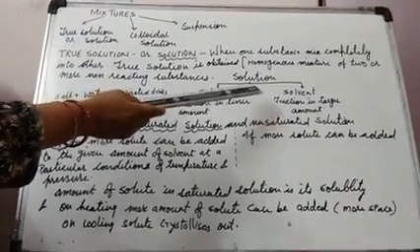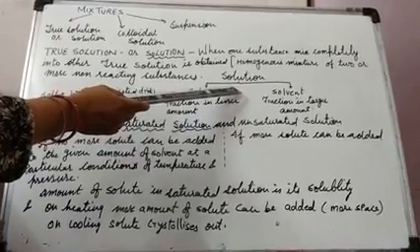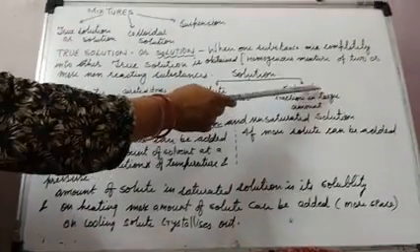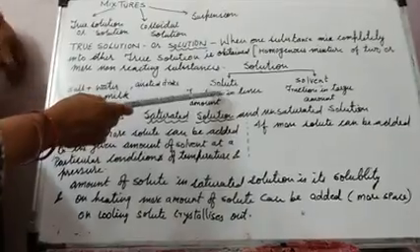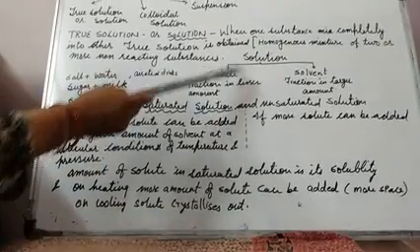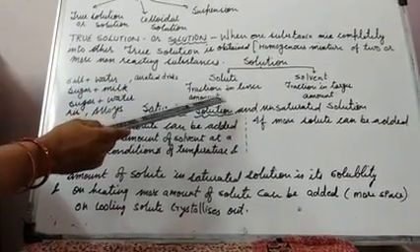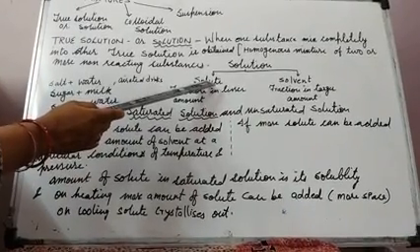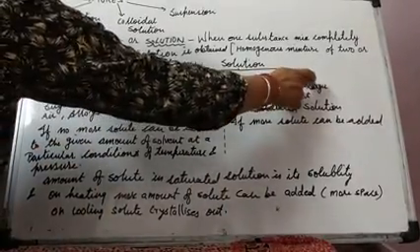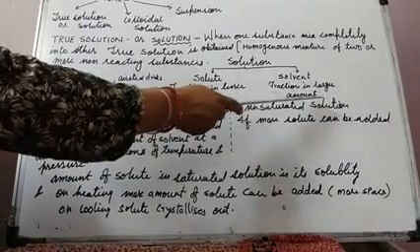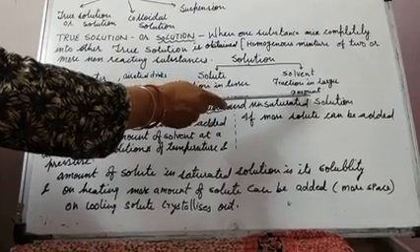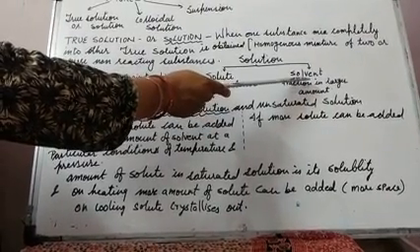Okay, students. Now a solution possesses two parts: one is solute and the other is solvent. What is the solute? The fraction in lesser amount. In the solution, whatever substance is present in lesser amount is called solute, while the fraction in larger amount, the substance which is present in more amount in the solution, is called solvent.